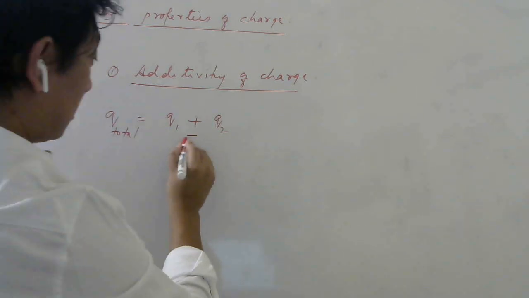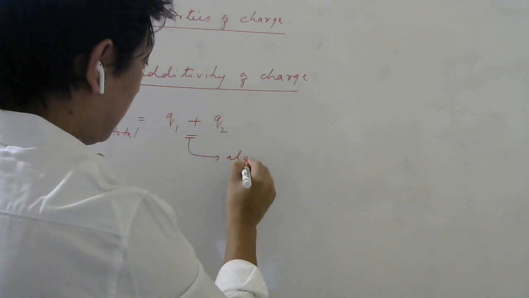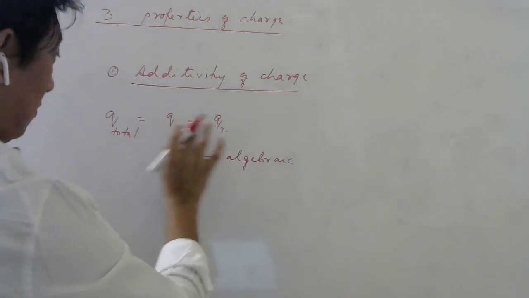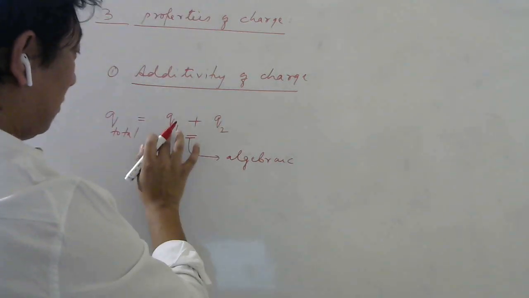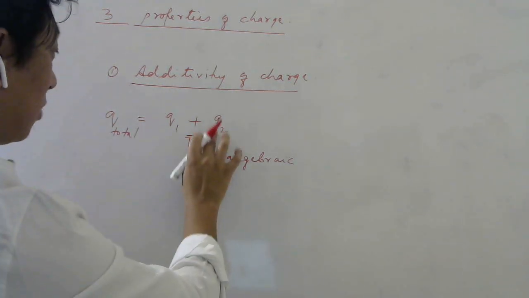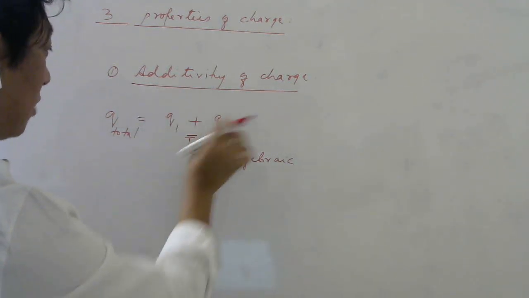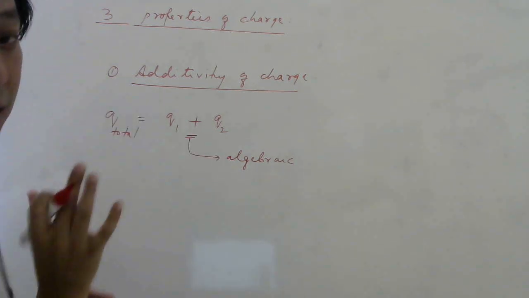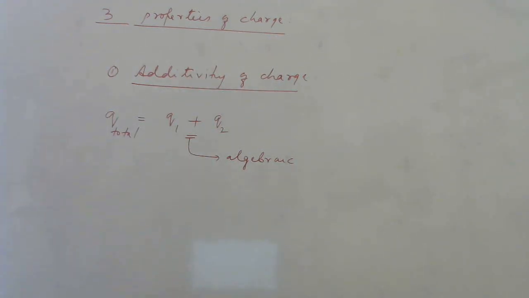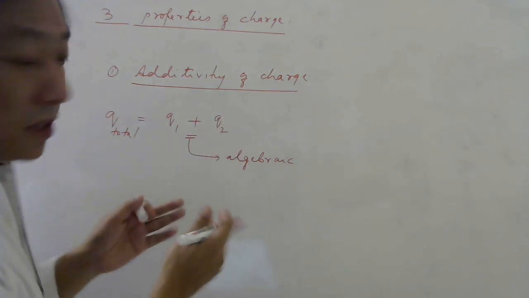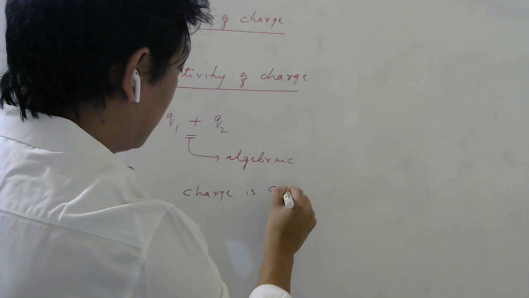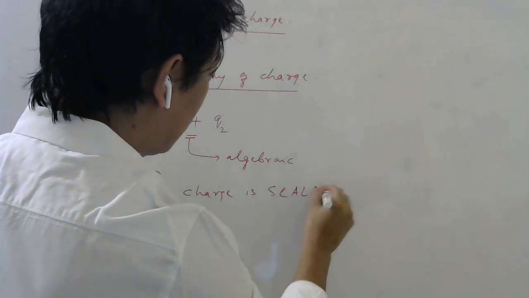So this sum is not the ordinary sum, it is algebraic sum. What does that mean? That means that if this is negative, this is positive, you should subtract, not add. So this can be positive or negative, this can be positive or negative. So depending on the sign, we have to add. Okay. So that is the meaning of additivity of charge. Basically, what it means is your charge is a scalar quantity.